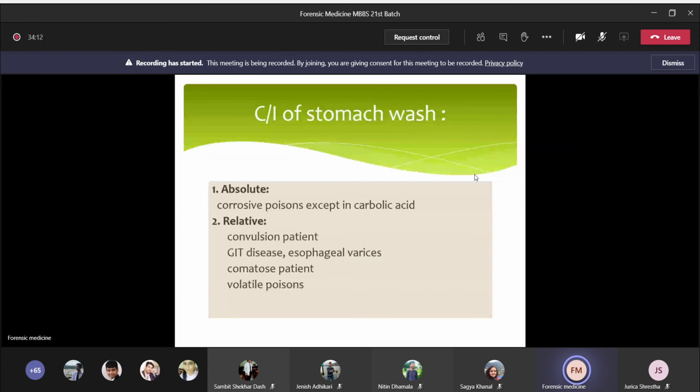So the relative contraindications of the stomach wash are convulsion patient, a medical history of gastrointestinal tract disease or esophageal varices, comatose patient, and volatile poisoning cases. So it should be done but carefully, and it should be done by an experienced doctor only, okay?